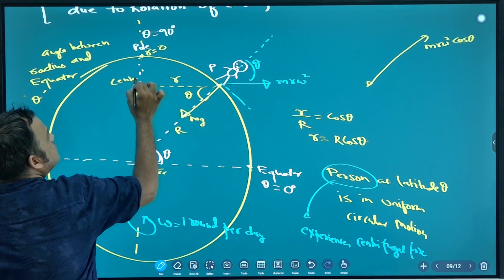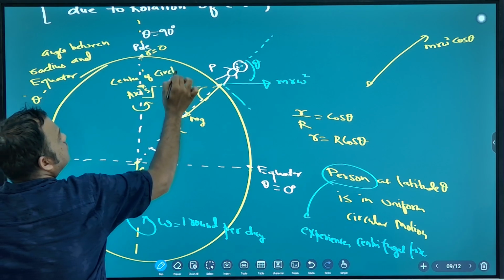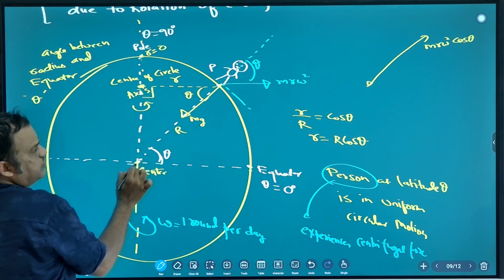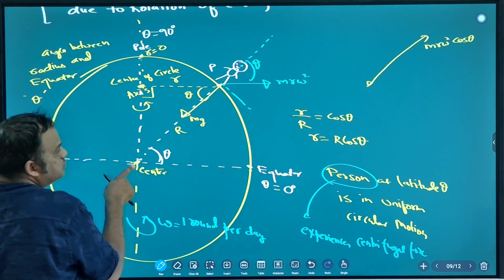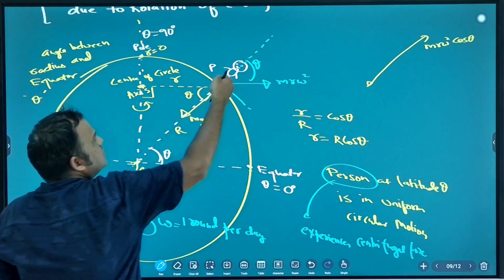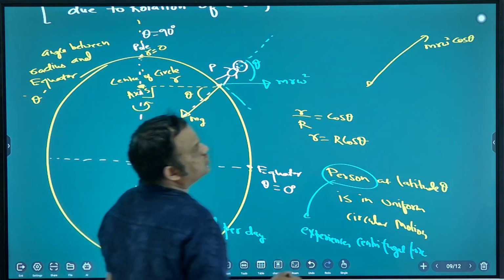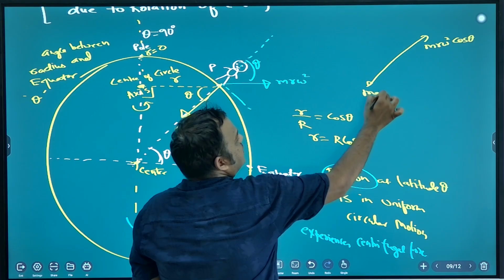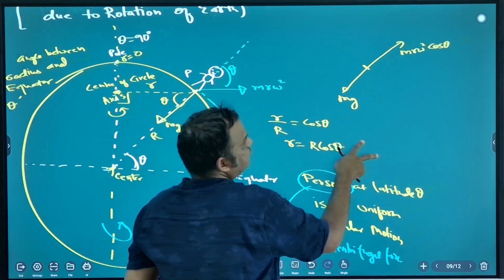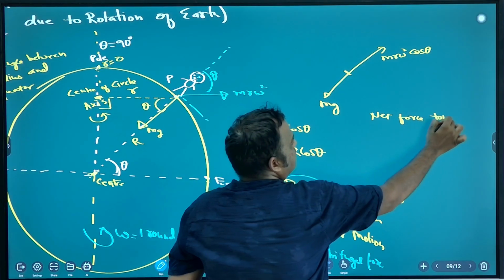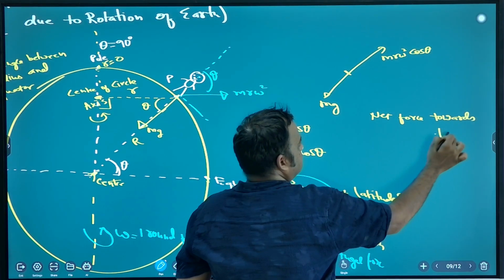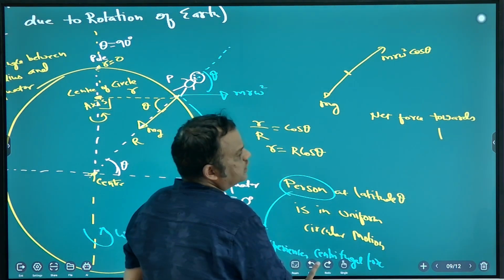This is the center of Earth. So mg is acting towards the center, and this force is m r omega square cos theta. So what is the net force towards the center? Tell me.